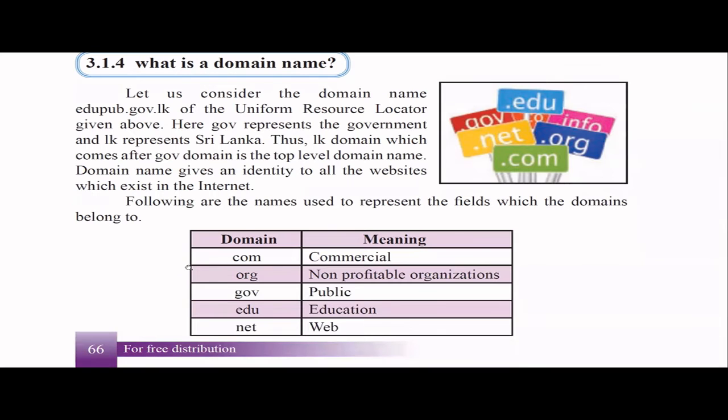And usually, if you think about the top level domain, when the internet was initially started, they used to follow this. That means com is only used for commercial. Org is for non-profit organizations. Edu for education. .net is for web stuff. But nowadays, a lot of people are just going for the commercial one, .com. Nowadays, we don't follow this top level domain very much, particularly to one field. We have top level domains, but this practice has gone away to some level, right?